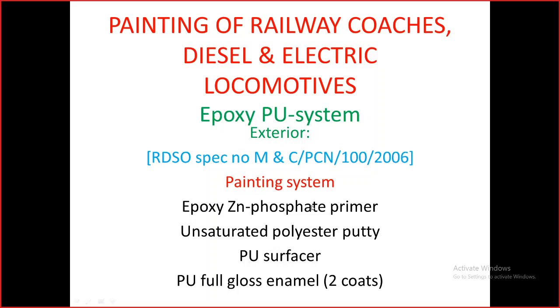The Metallurgy and Chemical Directorate of the RDSO wing has given PCN bar 100 2006. These are the separate specifications for the epoxy zinc phosphate primer, unsaturated polyester putty, the PU undercoat and also the PU full gloss enamel. So we have to follow these specifications.